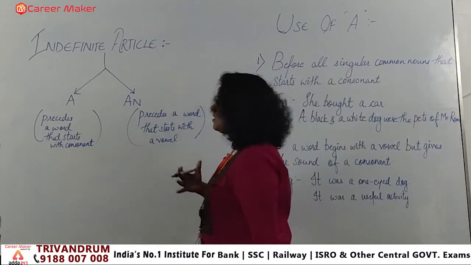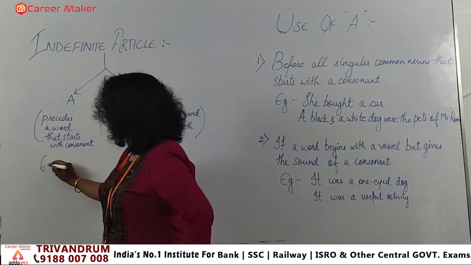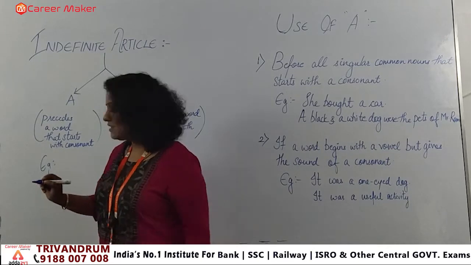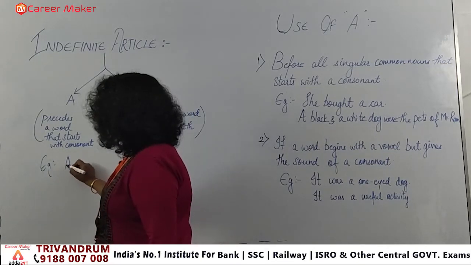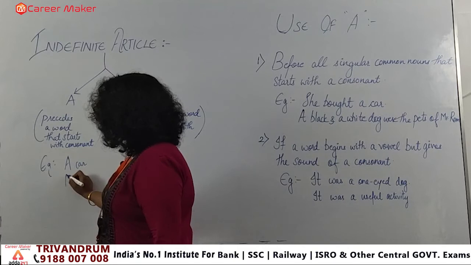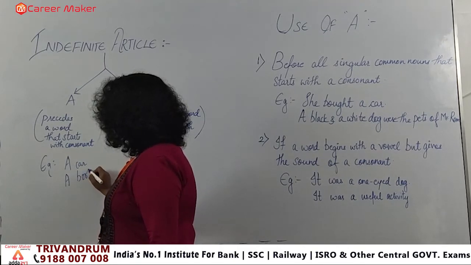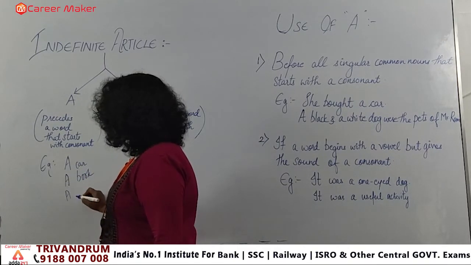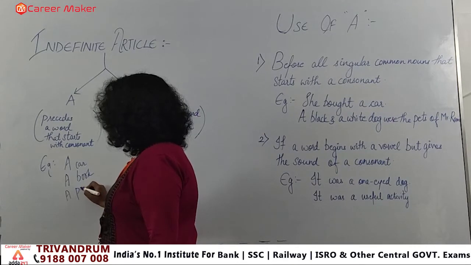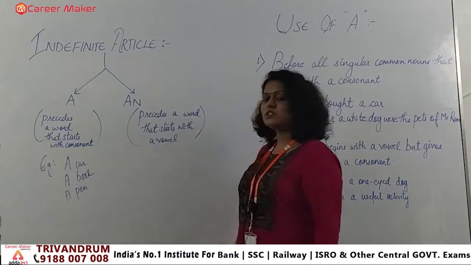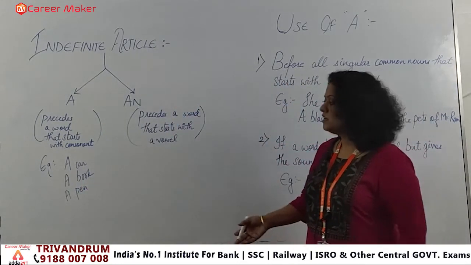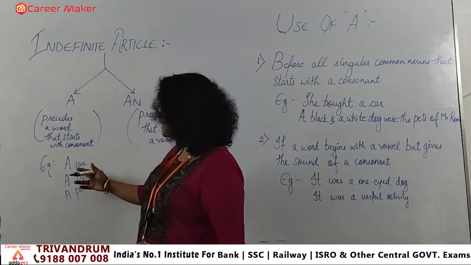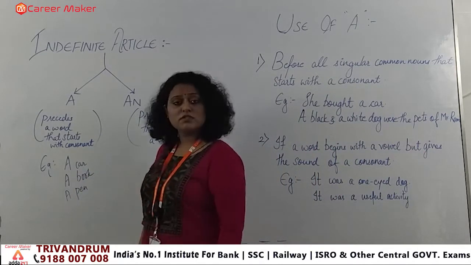If I am giving example terms to define the article a: a car, a book, a pen, all these, right. These are all words starting with a consonant. We have a car, where C is a consonant, like B is a consonant, P is a consonant.